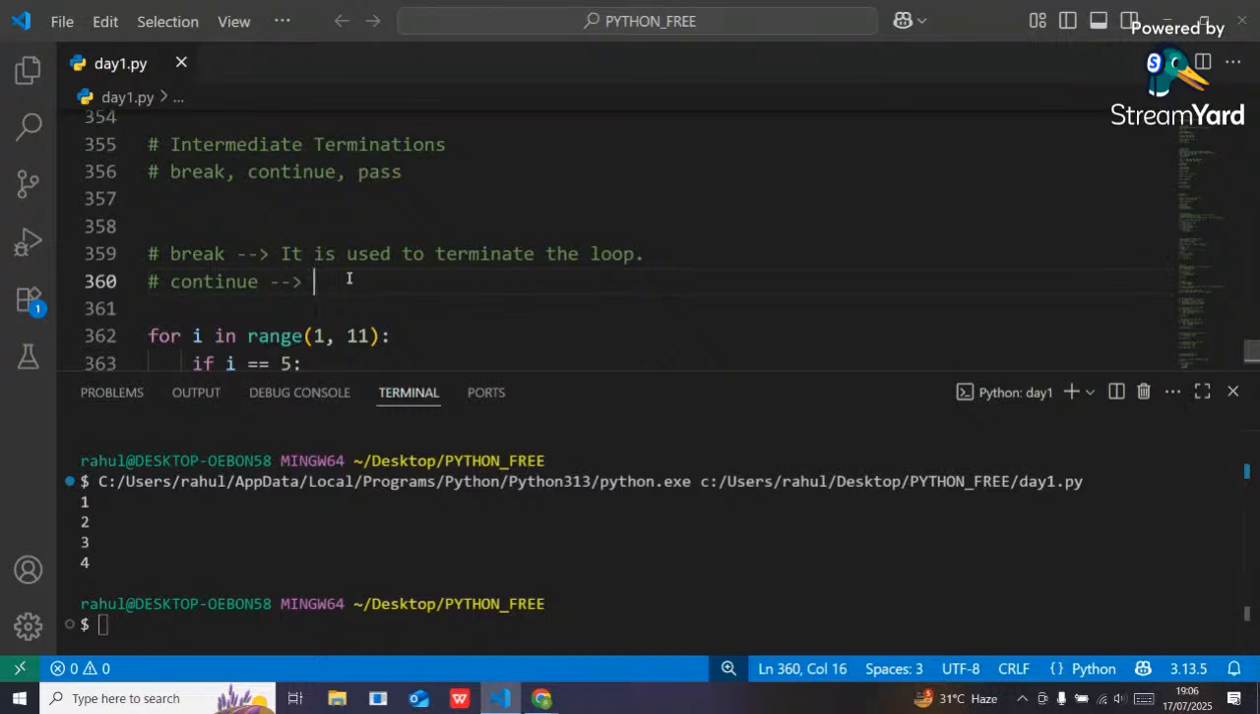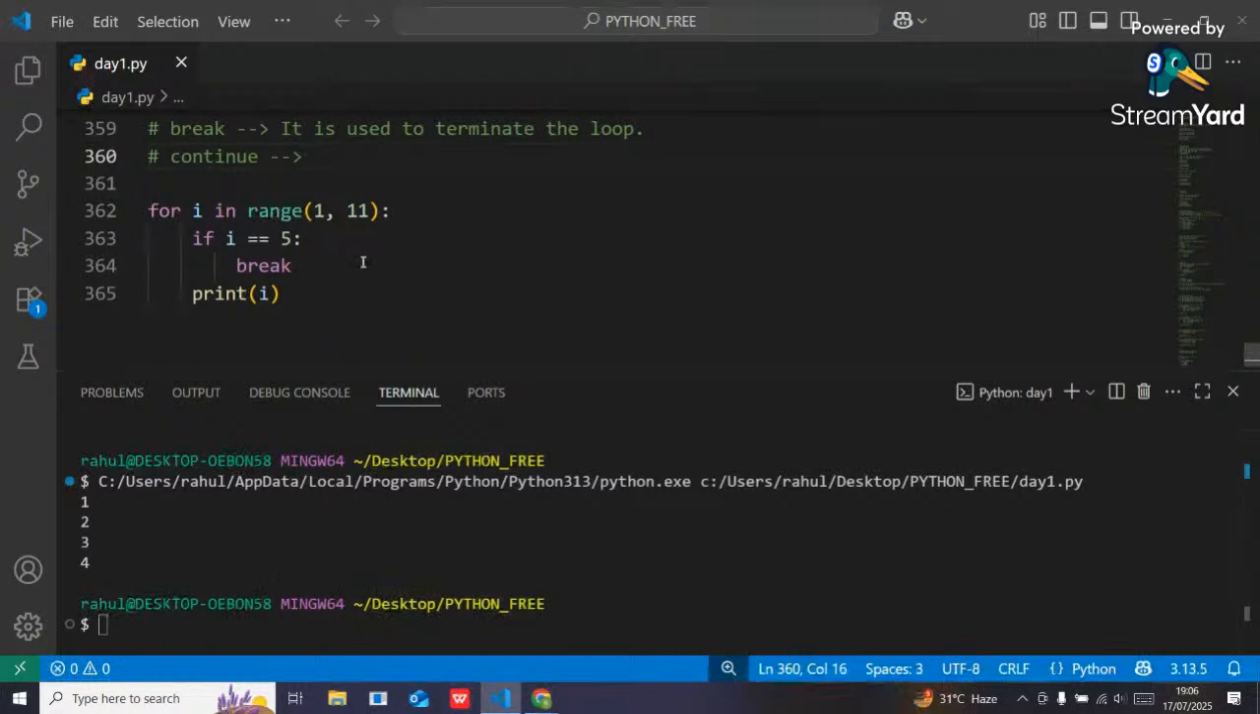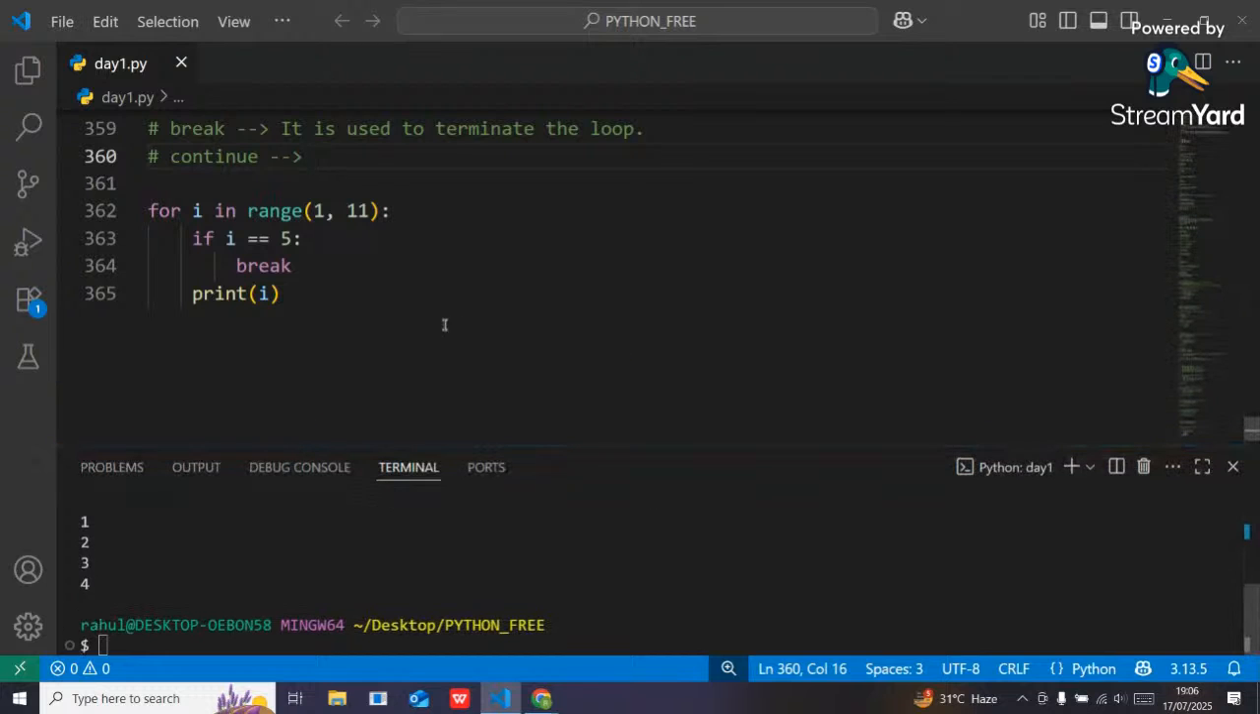Skip that part and continue. Exactly. Suppose some condition is there. If the condition is satisfied, what I want to do in that situation is skip the iteration. Got it? The continue keyword is used to skip the current iteration, and it makes the Python interpreter go to the next iteration. Go to the next loop means the next iteration, right?